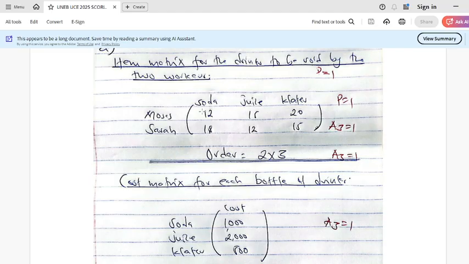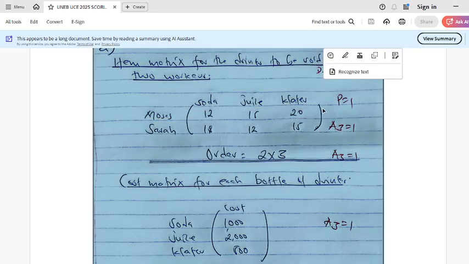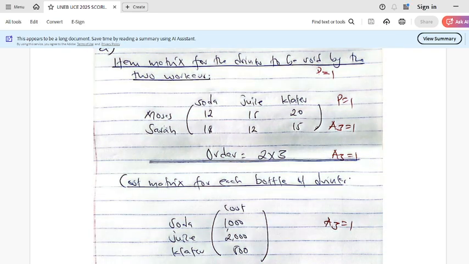Come to the matrix. So, write everything. You've labeled soda, juice, water. Moses' bottles, put them there. Sarah's bottles, put them there. How do we get the order? Please, for the order, move like this. First move in this way. Are you seeing? Then again, move like that. Then count the columns, because it's rows by columns.